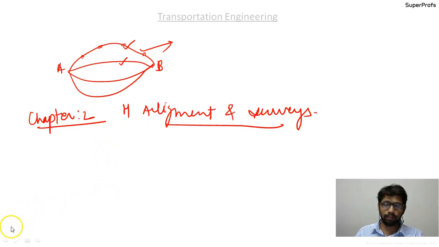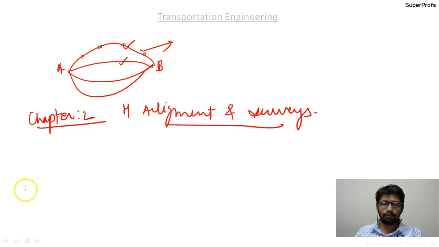We discussed the definition of it, and we discussed various types of engineering surveys that are required, that is the map study, the reconnaissance survey, the preliminary survey, and the final location and detailed survey. You should know what each of these means. Afterwards we discussed two drawings, the key maps and the index maps, and you should also know the meaning of these two.